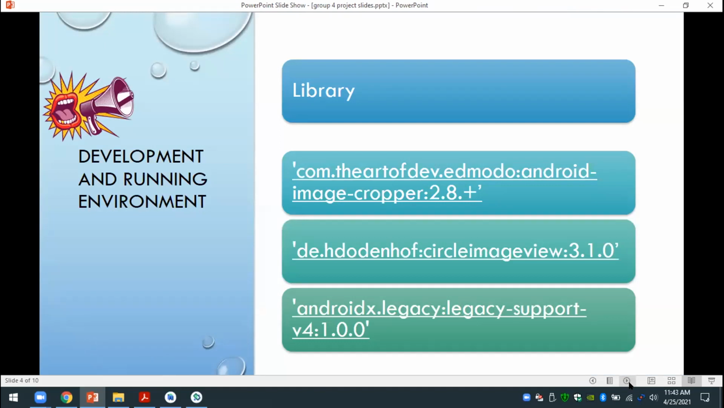We have used a few external libraries for our application: the first one is for profile image cropping, the second one is for circle image view, and the last one, legacy support, is for image showing on a profile. If you would like to run this application on your computer, make sure to use all the dependencies that we provided. I am finishing this part here, and Moise will talk about the app functionality of our application.